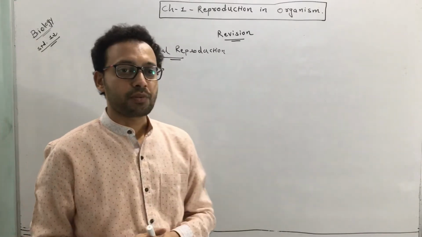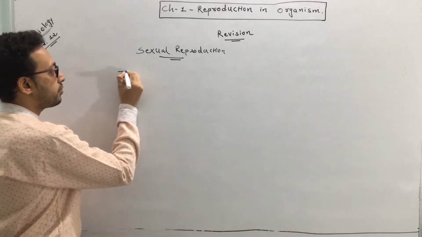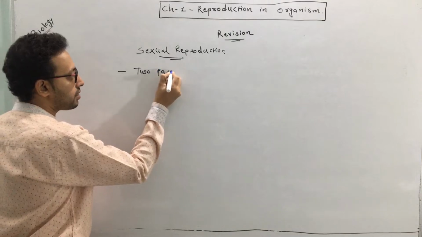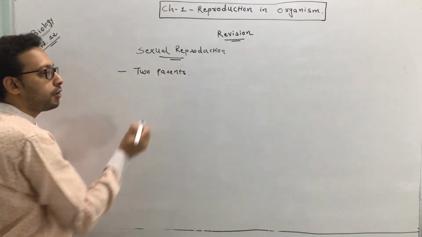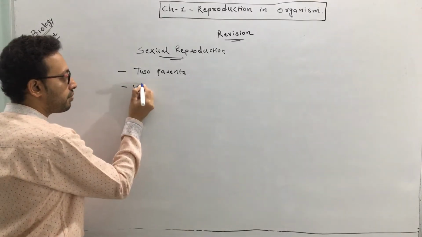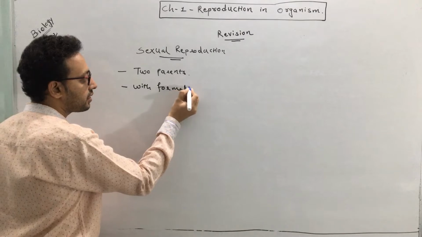Sexual reproduction. So what are the characteristics of sexual reproduction? In sexual reproduction, as you know, there is involvement of two parents, usually of opposite sex. Here the process occurs with formation of gametes. Formation of gametes is necessary.